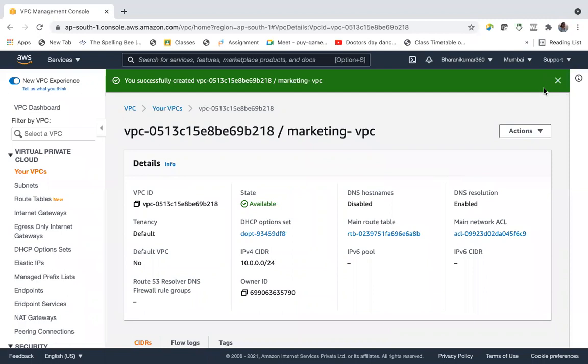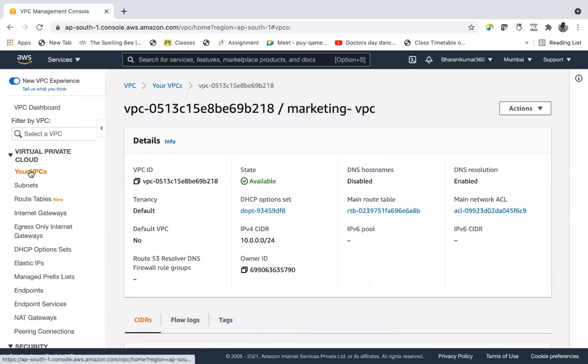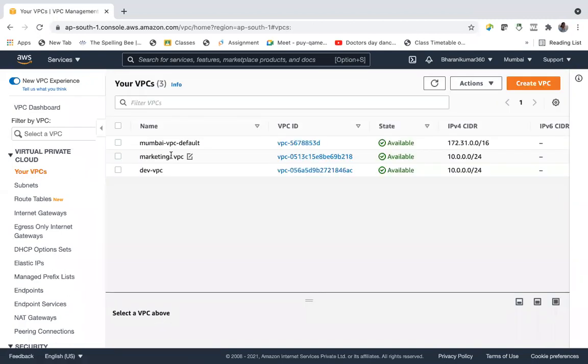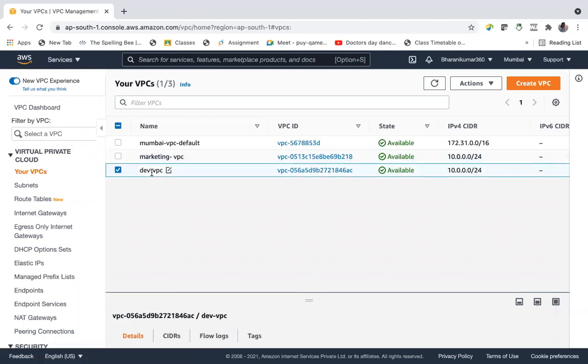And let's go and see. Now I have two VPCs. This VPC and this VPC. And they maintain these different VPCs for different departments. And suppose now marketing guys need some access to EC2 instances or other services, databases, it can be anything.